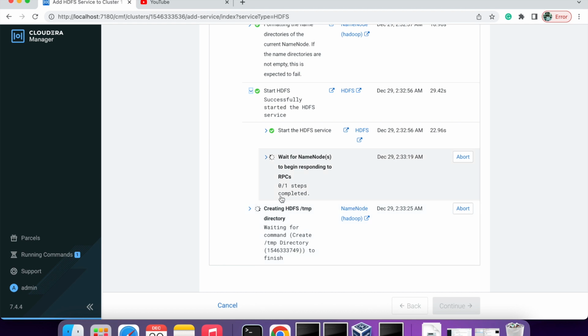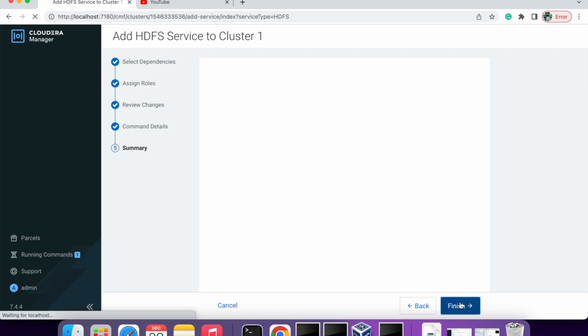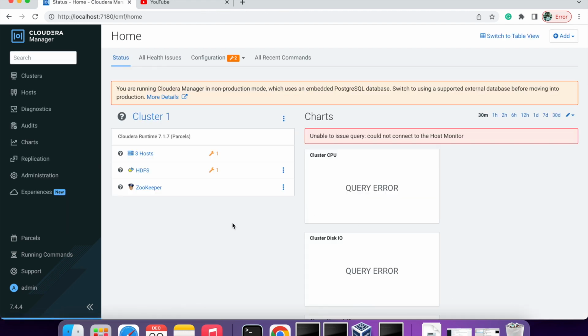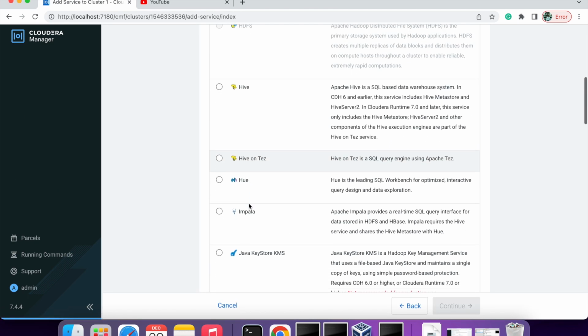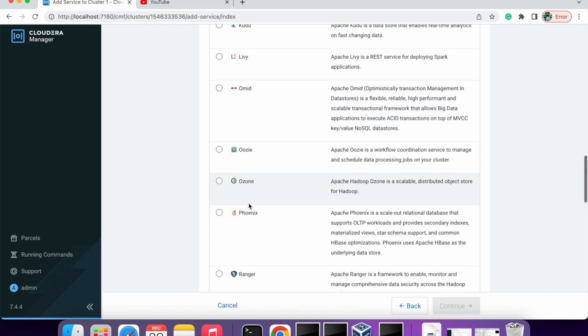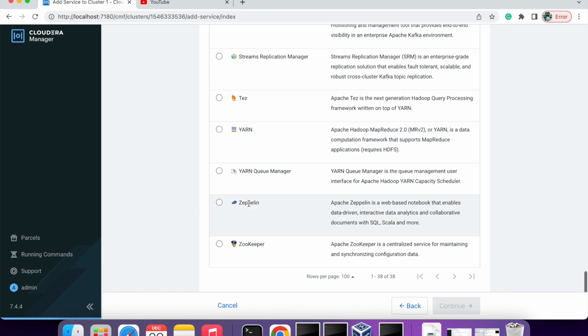Done. It's starting the node and creating some directory which is needed. Done. You can continue, finish. Now the final one will get yarn. So you need to select from here, yarn.